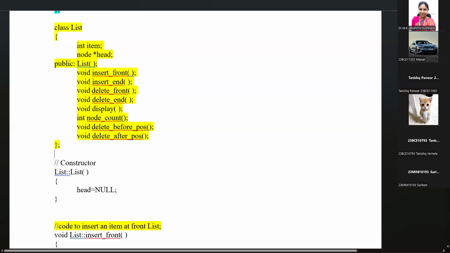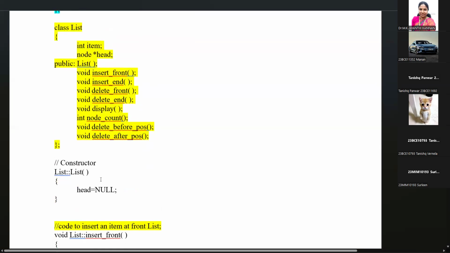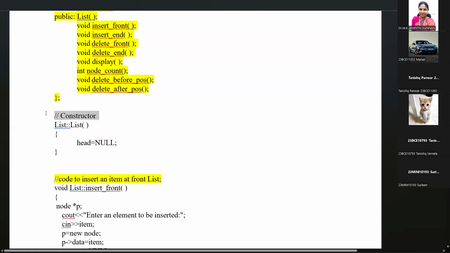Okay, the head variable is created. So within the list, we have a node called head. The address node is marked as null. Null is a keyword. It means no nodes in the list. Then we are